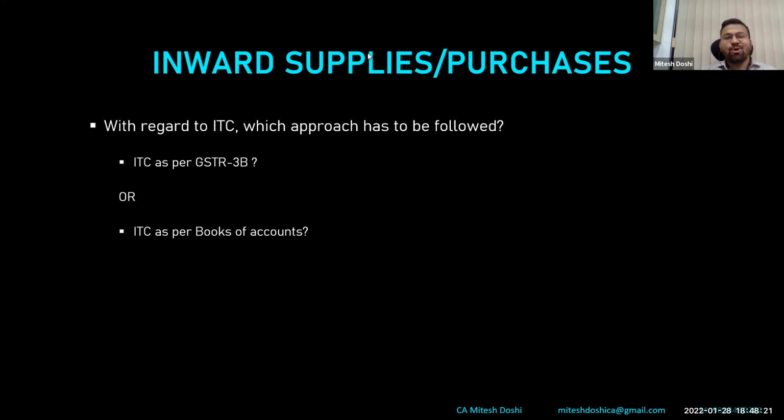So Sheetal is saying there is always an issue in ITC of mismatch. I totally agree. So 3B and 2A. 2A is ideally a different thing altogether, so I would not mix 2A into this, sir. So ideally there are 3B, 3B. So no one is saying there is ITC as per books. So ideally everyone is saying ITC as per 3B.